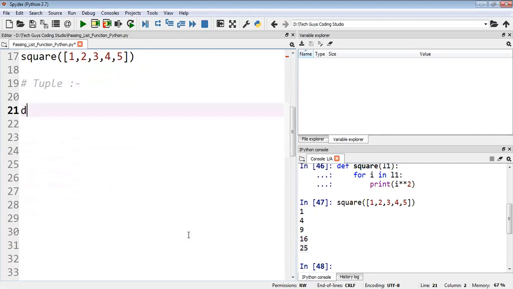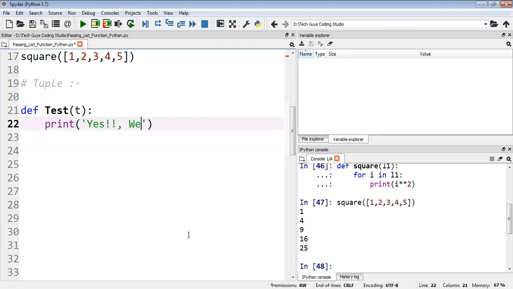You create one method, test. Here I'll pass a tuple like t. Okay, for this one we will do one thing here. Tuple also, can we pass or not? So I will display some message like yes or no. So here we will display some message like yes, yes we can pass.